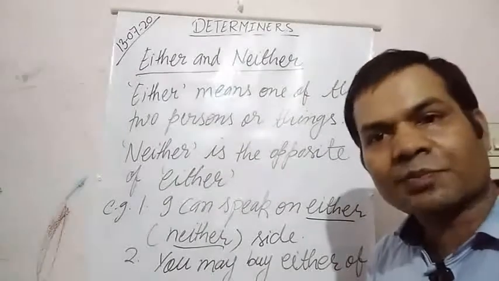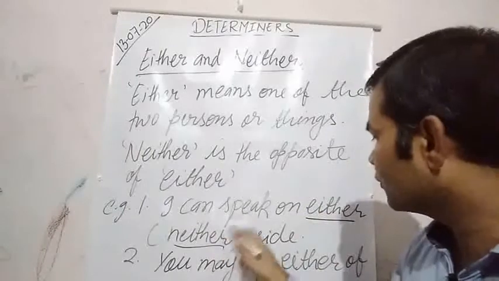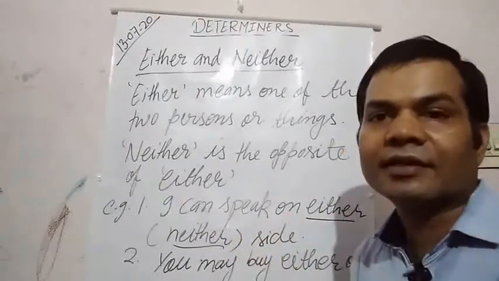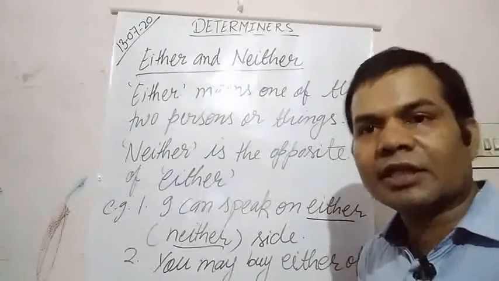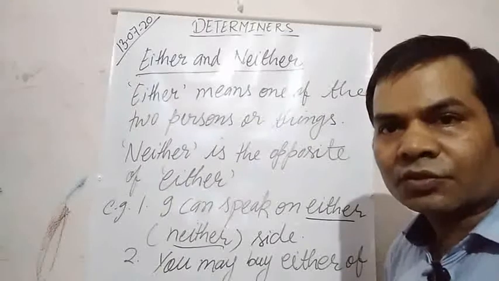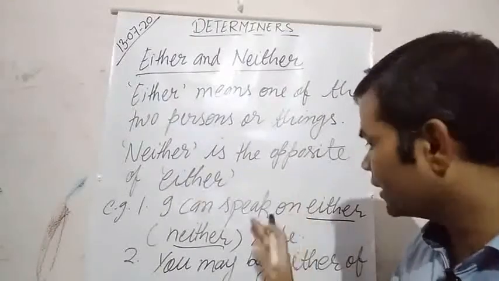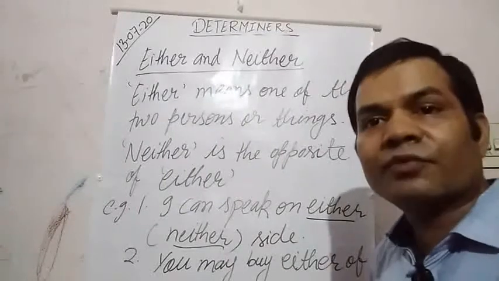If I cannot speak on either side, we can say that I can speak on neither side. Means neither can you speak in favor nor can you speak against. Okay. So this is the difference between either and neither. Both can be used at the same place, but the meaning would be changed.